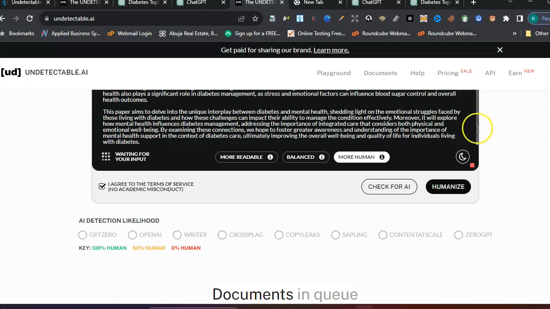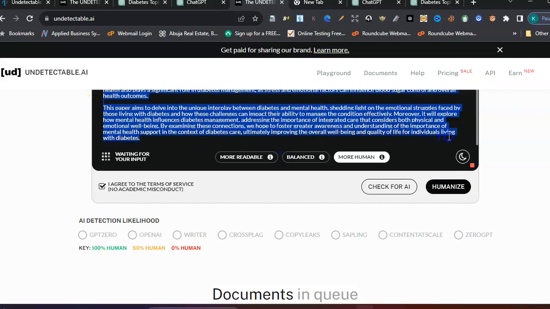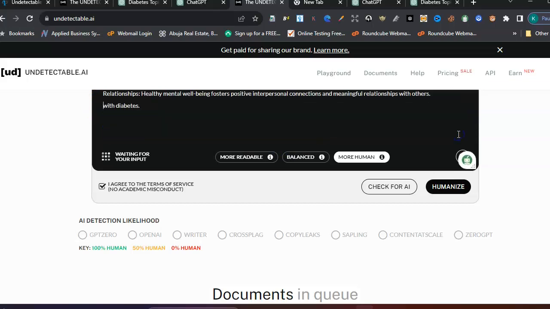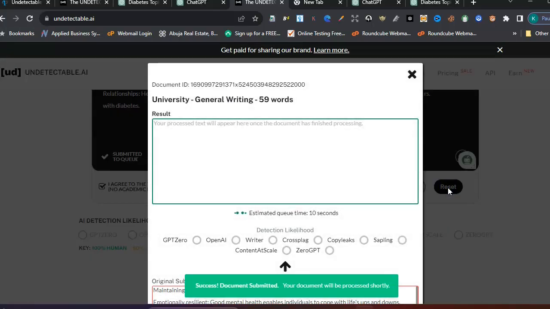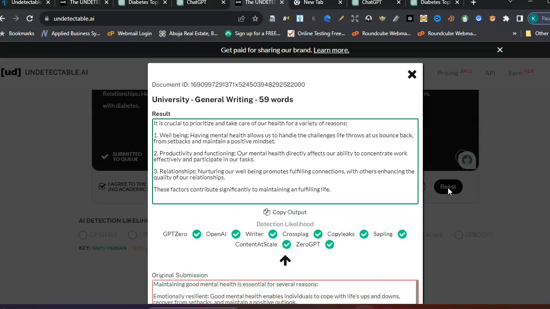I'm already using it before, so I just want to reduce my words. So let me click on Humanize. You can see this is rewriting the whole content for us. So you can see this. It has changed the whole thing.